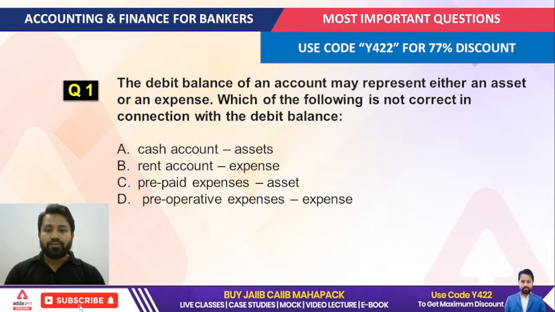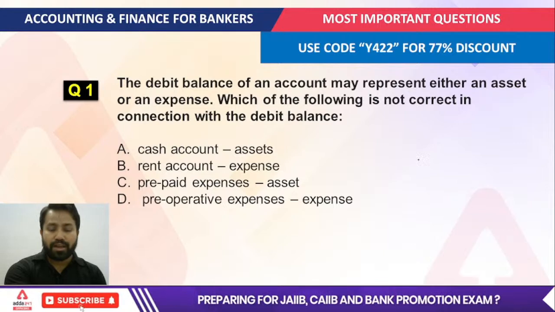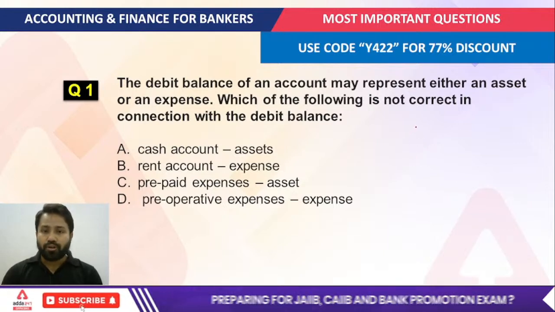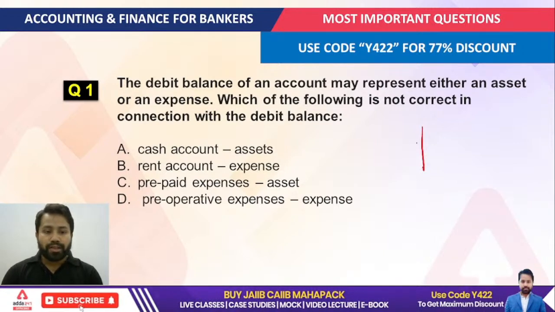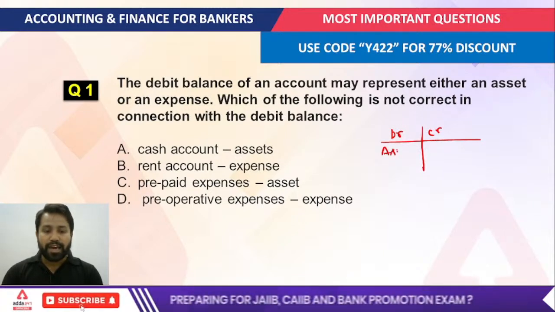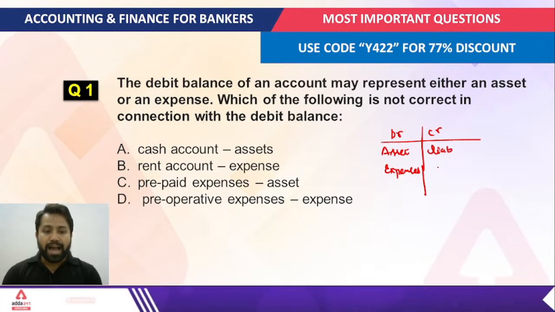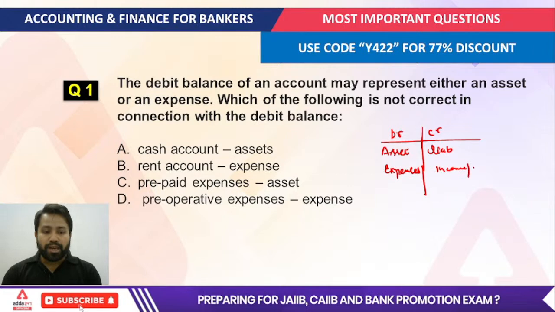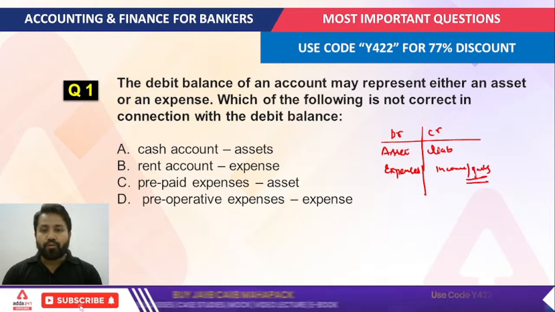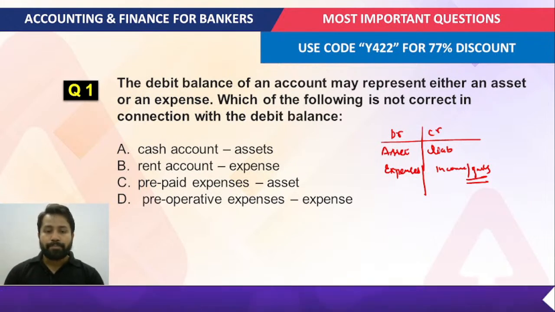Okay, so you have to understand a very important thing, like we understood when we talked about the trial balance. In the trial balance, we understood that assets and expenses we keep on the debit side. Whenever we're talking about assets and expenses, they are kept on the debit side, and whatever the liabilities, income and gains, all of that is recorded under the credit side, right? So that thing we understood.